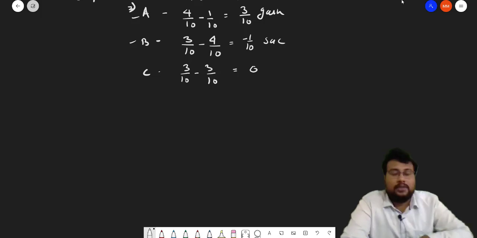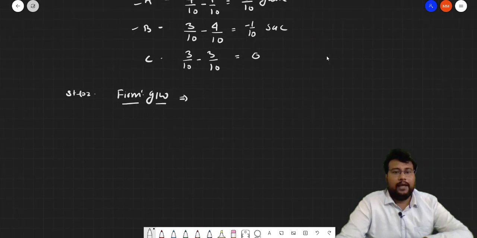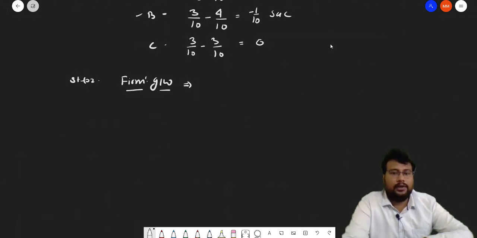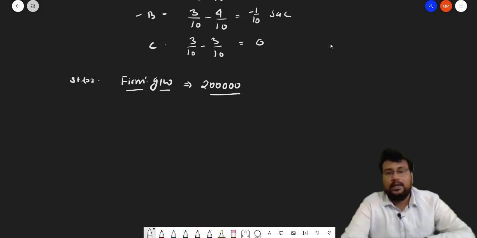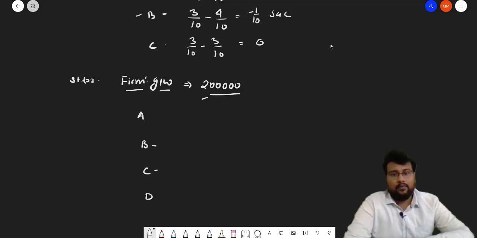So we will follow step number 2, and step number 2 is the firm's goodwill. The firm's goodwill is already there. How much, bacha? The firm's goodwill is 2 lakh rupees. Now this 2 lakh rupees will be distributed between A, B, C and D. In what ratio?